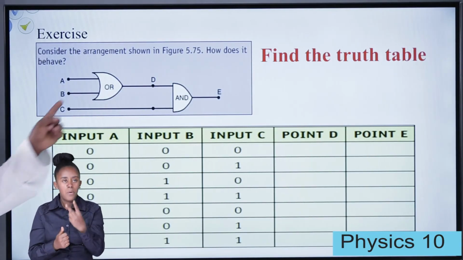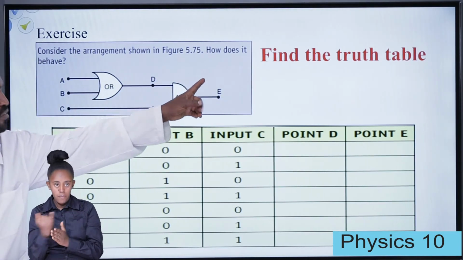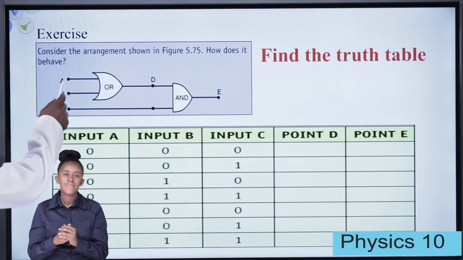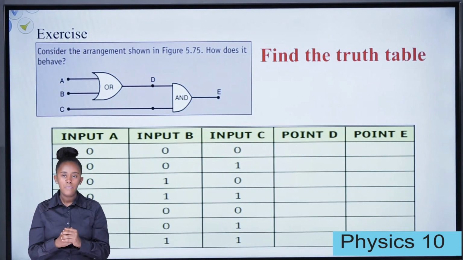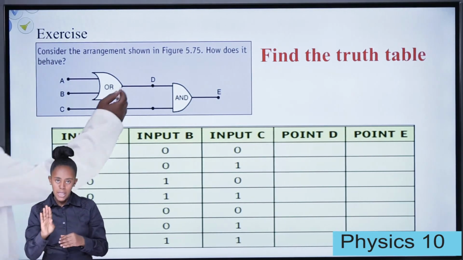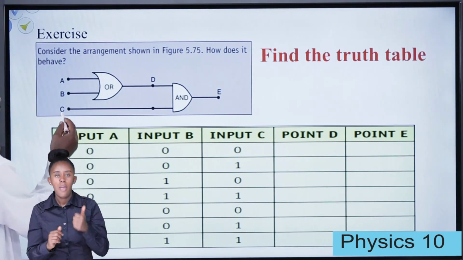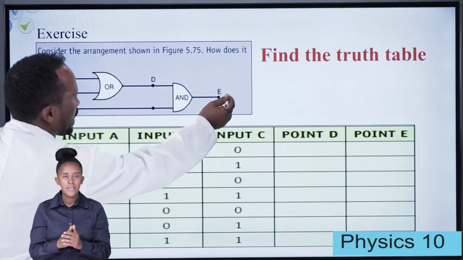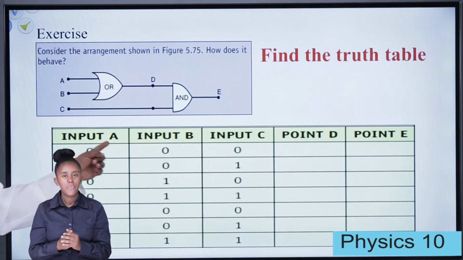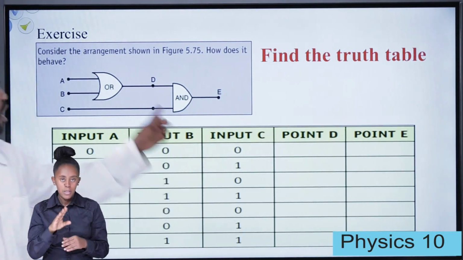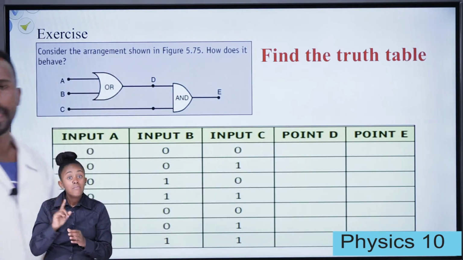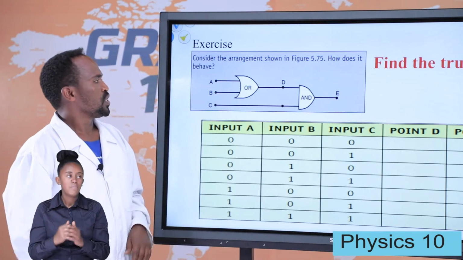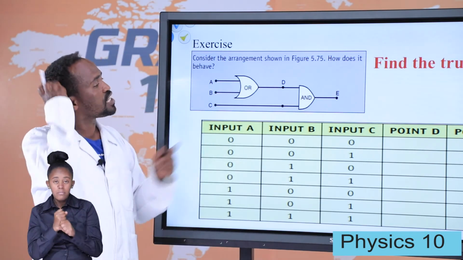Look at this. Consider the arrangement shown in the figure. How does it behave? It says there is input A and input B, and the output for OR is D. There is input C, and there is an AND gate. The output for AND is E. Inputs A, B and C. We are going to find D, and also we are going to find E. So depending on this, we are going to fill this blank.